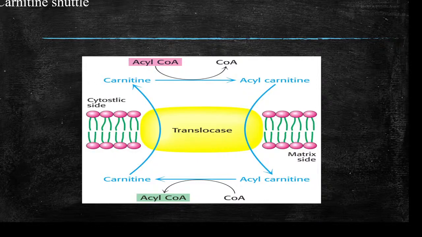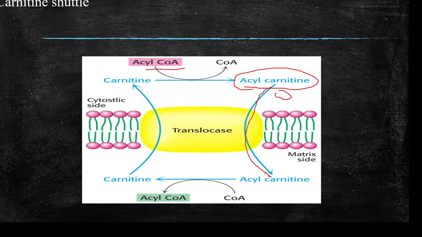In the carnitine shuttle, carnitine combines with the acyl-CoA that is formed, and it will form acyl carnitine. This acyl carnitine is transported across the mitochondrial membrane by a specialized carrier protein, a translocase, to the inner side of the mitochondrial matrix.